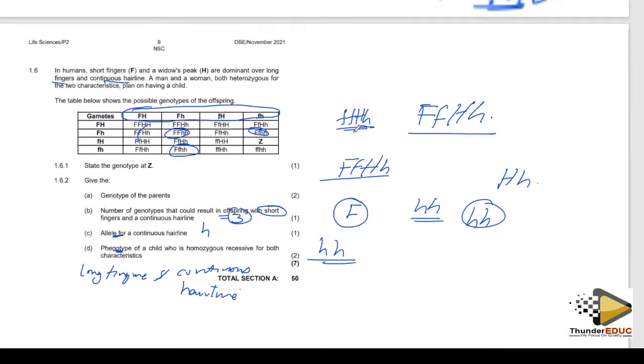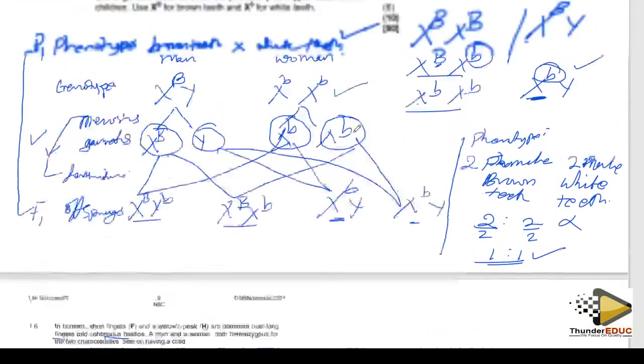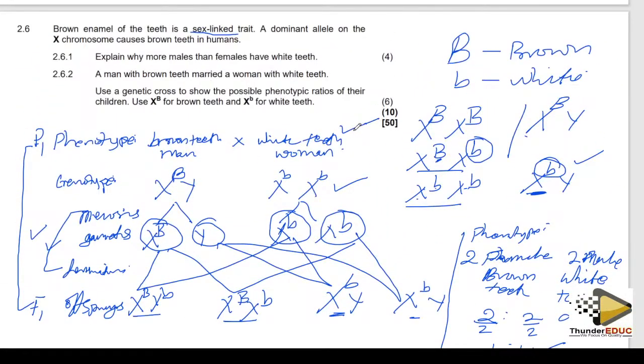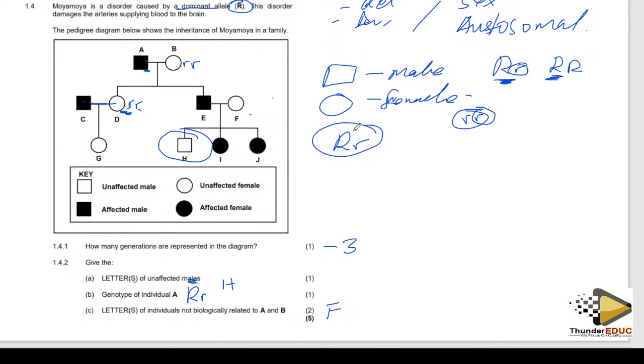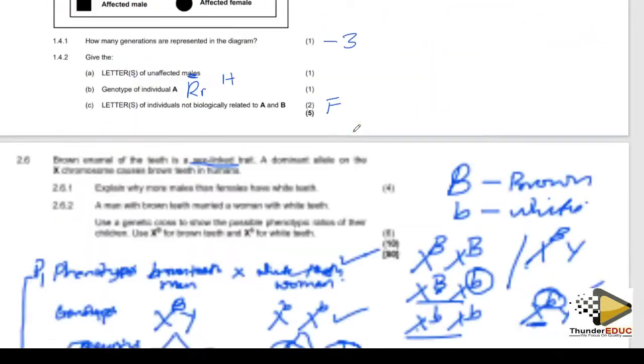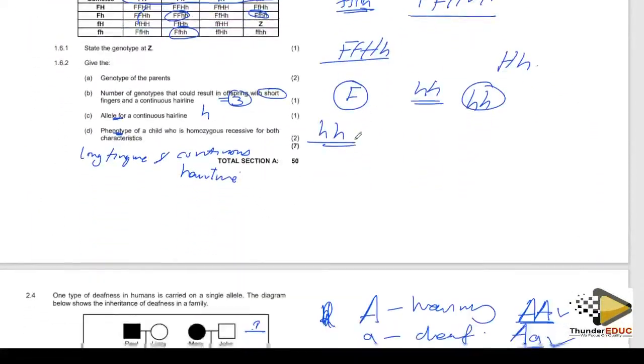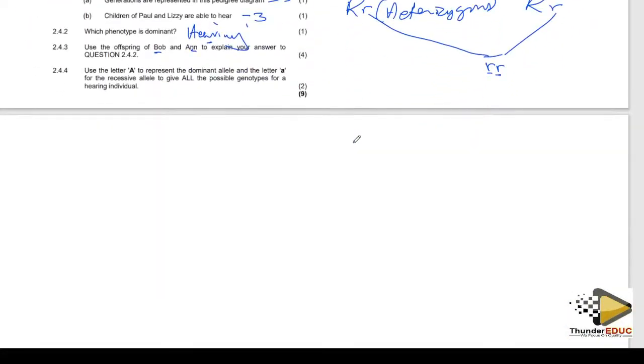Then we have seen questions of dihybrid again, a different example, and sex-linked questions. Still this one is a dominant allele. Remember, I've been talking about the dominant allele and recessive allele. So all this we have seen.